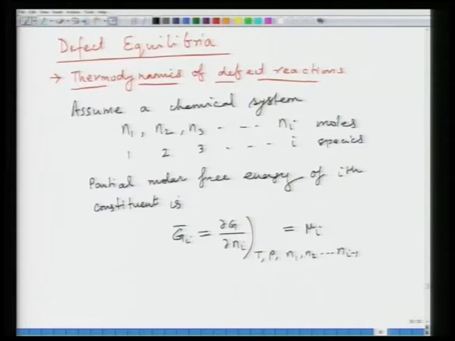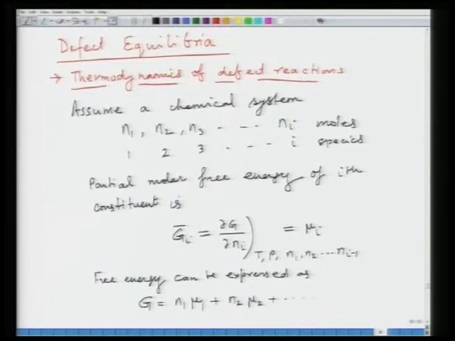Now, we can write the net free energy, expressed in terms of the chemical potential of each of these species. So G is equal to N1 mu 1 plus N2 mu 2 and so on and so forth, plus Ni mu i. This is the free energy.